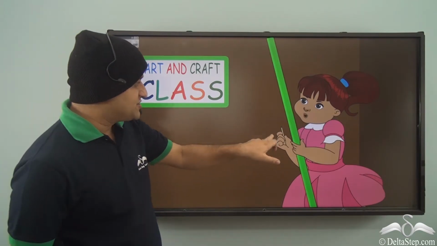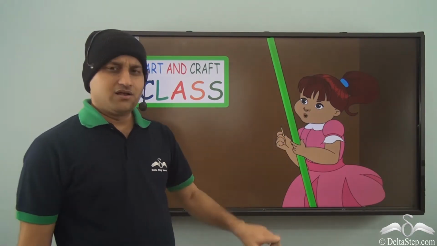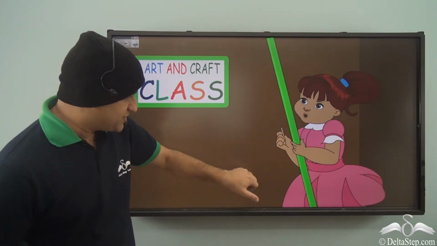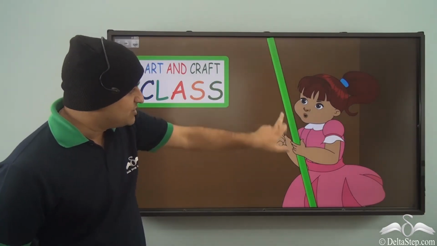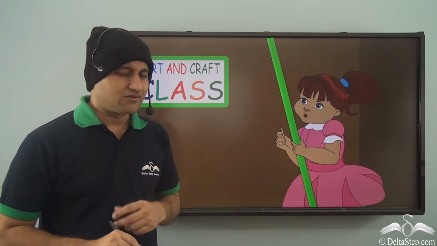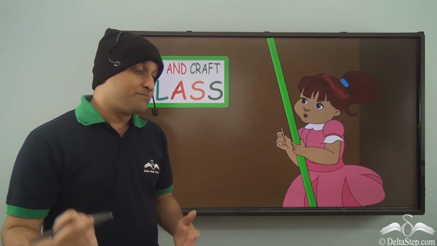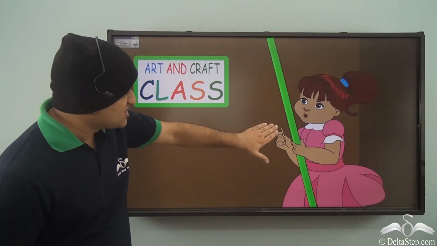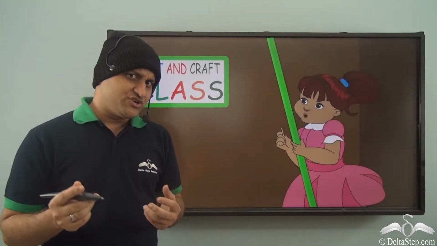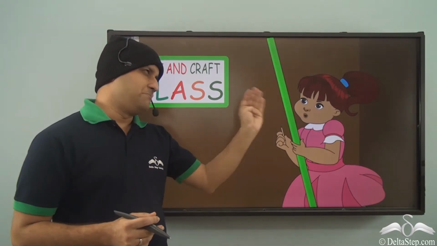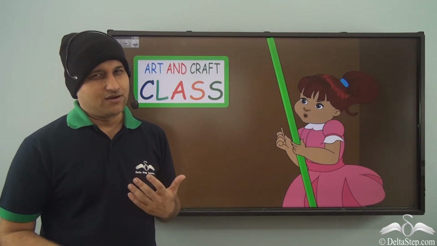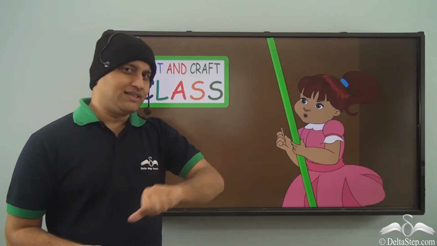Now when she tried to measure the matchstick with the meter scale, it was too big. She simply could not measure the length of the matchstick with the help of the meter scale. Would you be able to do that? Well, even you will not be able to do that because matchstick is too small and the meter scale is too large. So, when measuring very small units, meter itself is a very large unit. So, how do you measure then? How do you measure such small things?